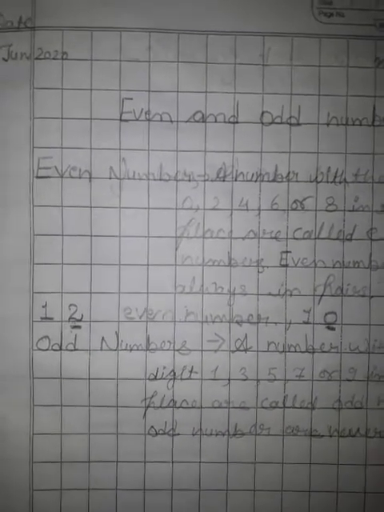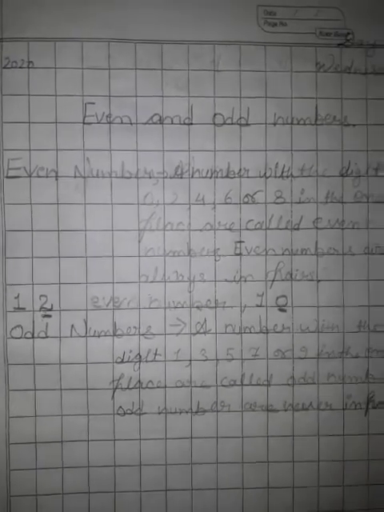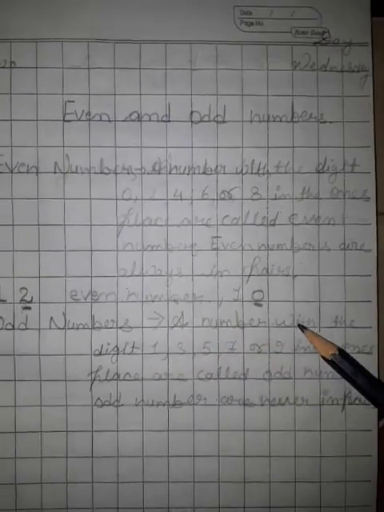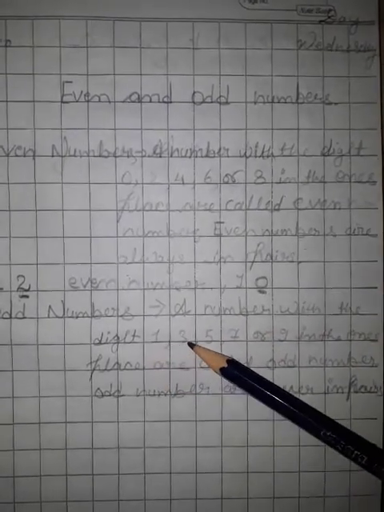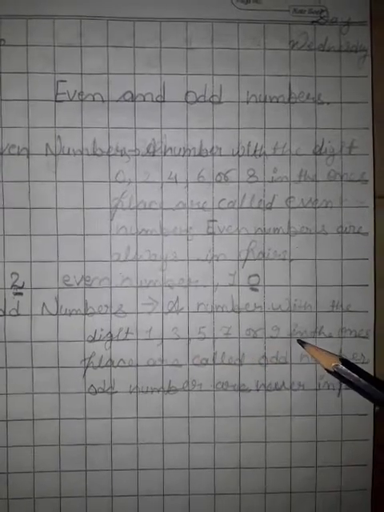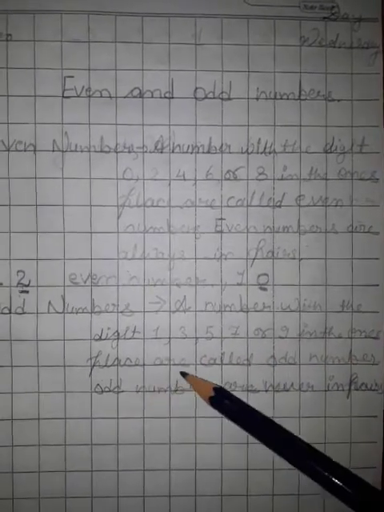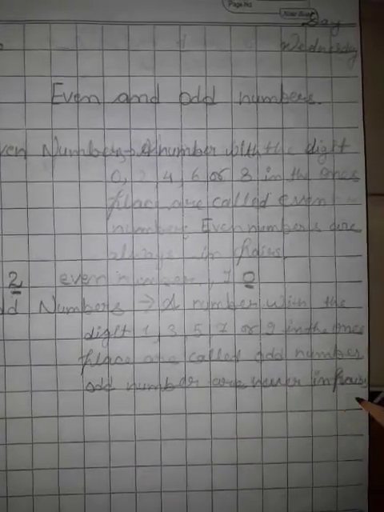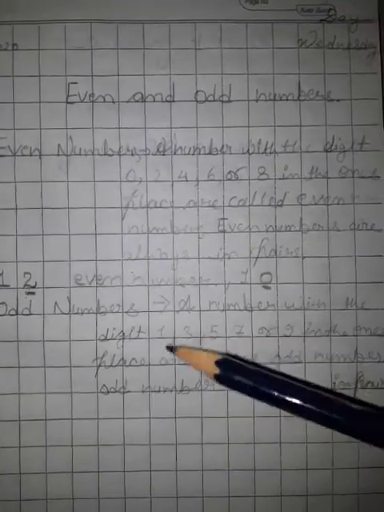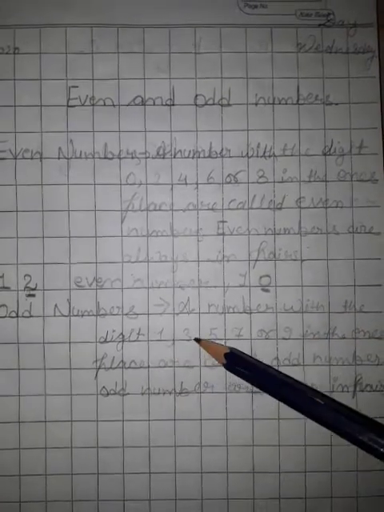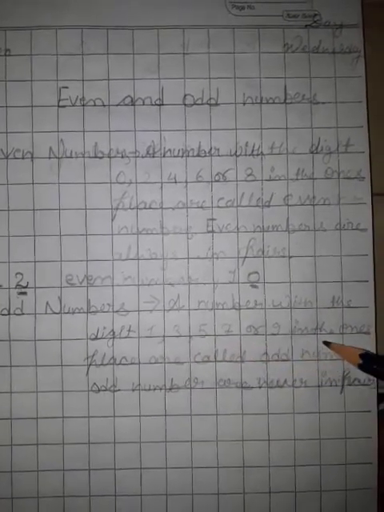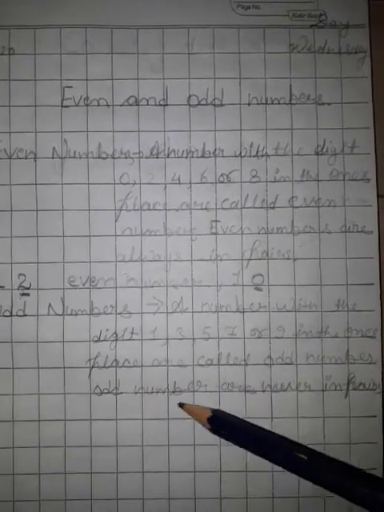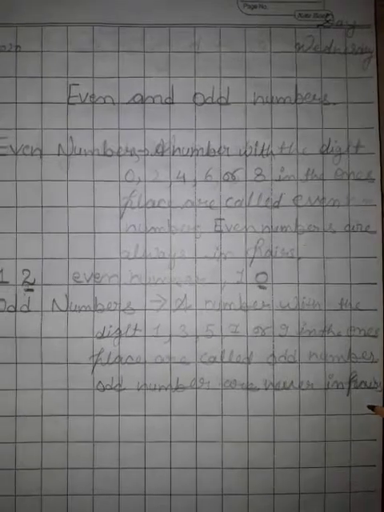Now let us understand the meaning of odd numbers. Odd numbers are numbers with the digit 1, 3, 5, 7 or 9 in the ones place. Odd numbers are never in pairs.